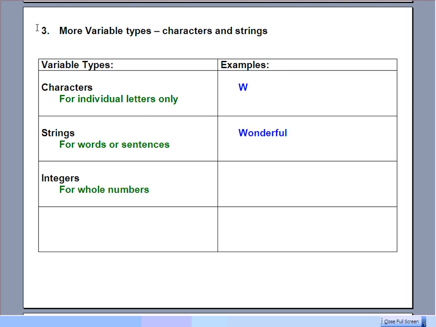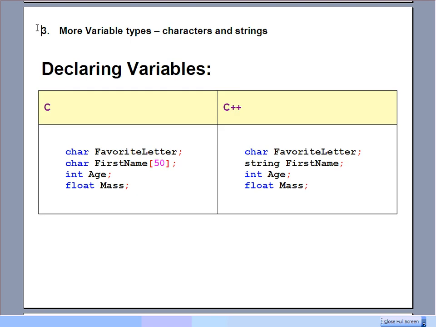And then 2 that you already know. Integers are for whole numbers. It's okay if they're negative, but they have to be whole numbers. And floats are great for numbers where there's definitely going to be, or there could be, a decimal part to them. So if you know your number is going to have a decimal part, you want to declare that as a float. And speaking of declaring variables, here's what it would look like to declare those 4 different types of variables in C and C++.